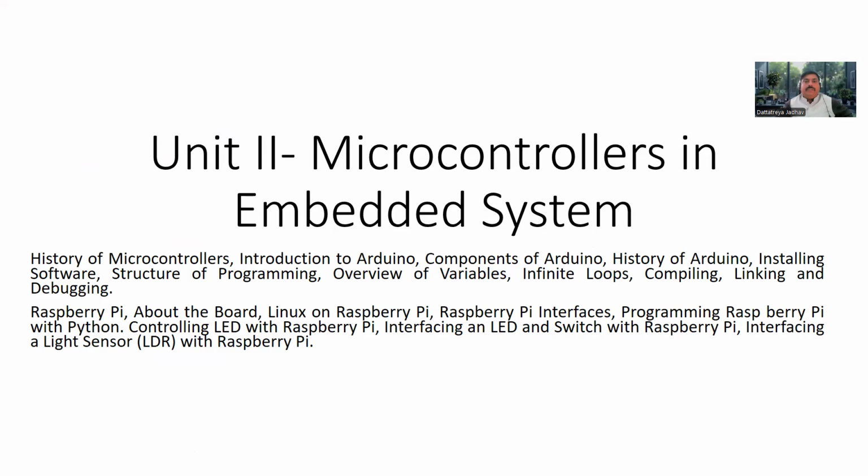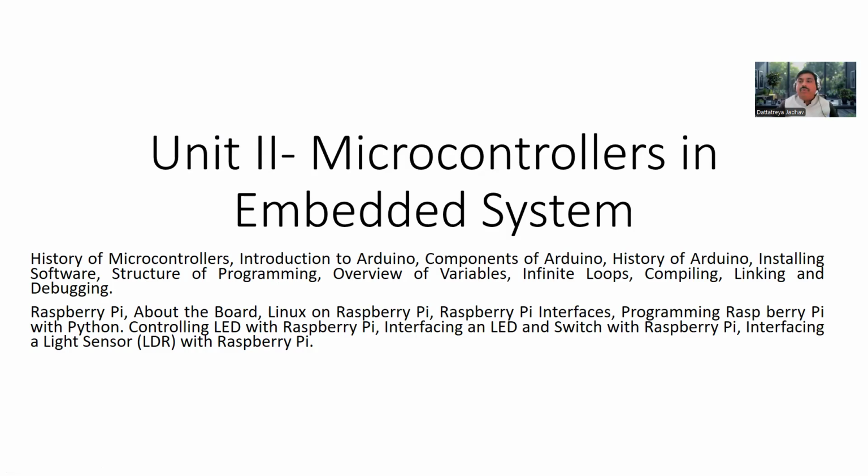The second unit is related with the microcontroller and embedded system. So today we start with some concepts related with microcontroller and embedded system. This unit is divided into two parts. The first is related with the Arduino system: what is Arduino and its concept? And the second half of this unit is concerned with the Raspberry Pi.